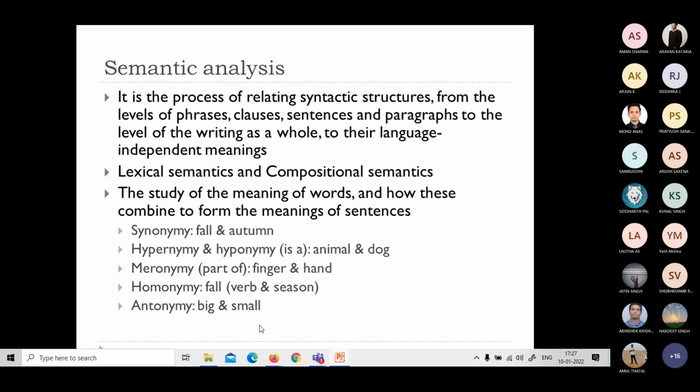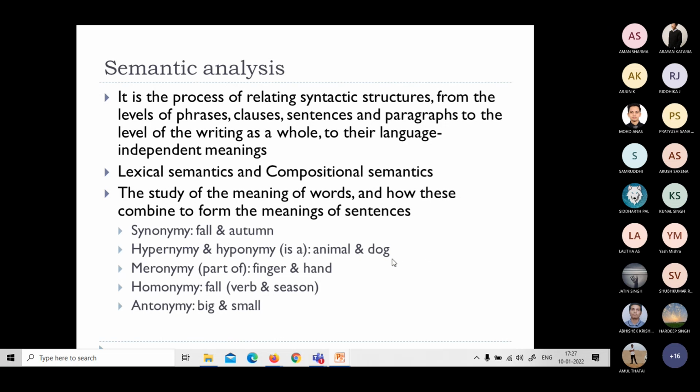I try to look at them directly. If I'm able to get something, I'm going to give it to you, and beyond this I try to find something which is not directly interrelated. There may be some hidden relationship, we call it a latent relationship between entities. So for instance, hypernymy and hyponymy. Hypernymy means the whole thing, the major thing, the main thing, and hyponymy is a specific of that particular category.